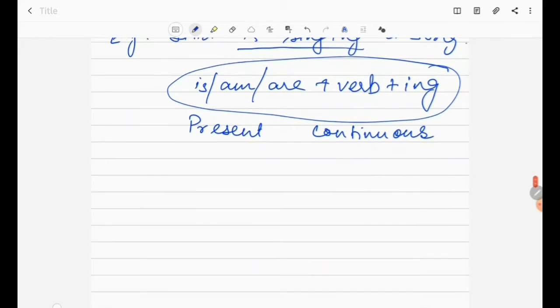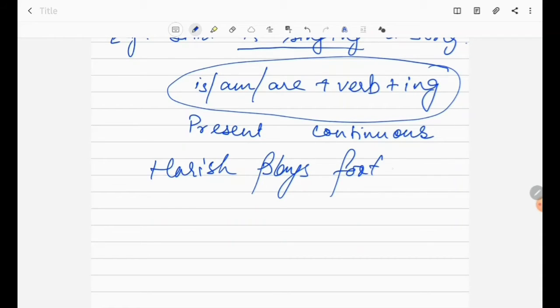I am giving you more examples of how a sentence is converted from simple present to present continuous. Harish plays football. You can see that this sentence is a simple present and plays is the simple present.